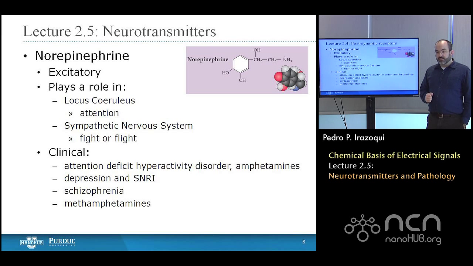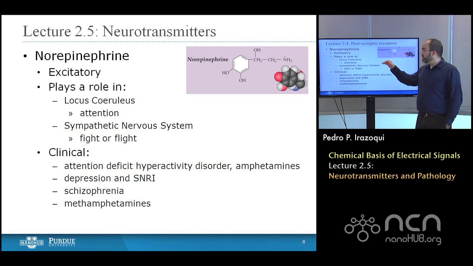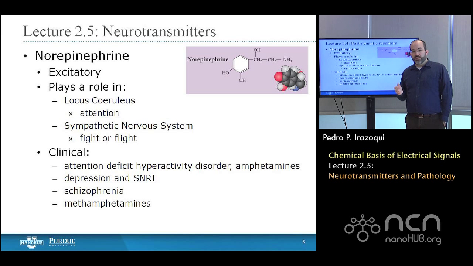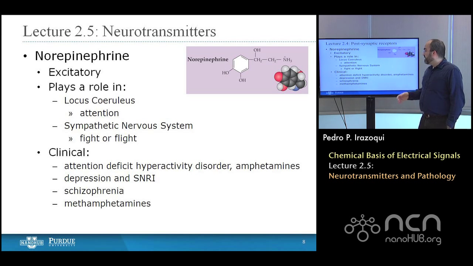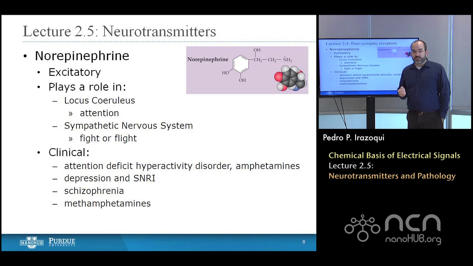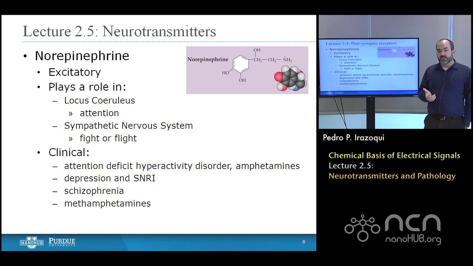Norepinephrine is another catecholamine, another excitatory small molecule neurotransmitter, and it plays a role in several areas, but two that I'll call out today within the central nervous system. One is the locus coeruleus, where it affects attention. So an increase in norepinephrine increases your attention, your ability to focus on something. And also in the sympathetic nervous system, which is part of the autonomous nervous system.